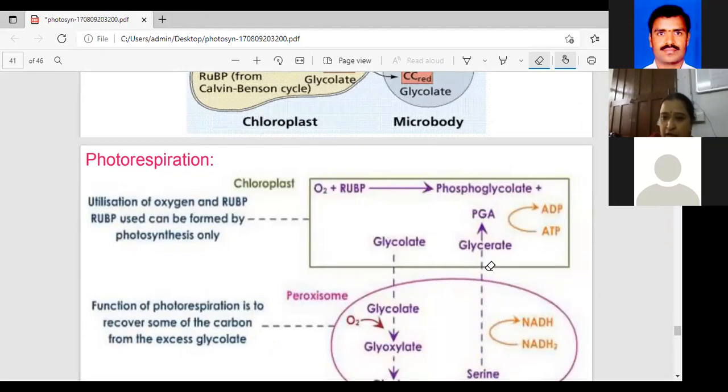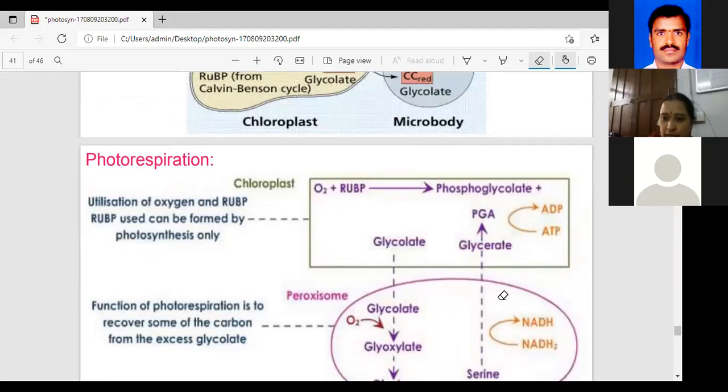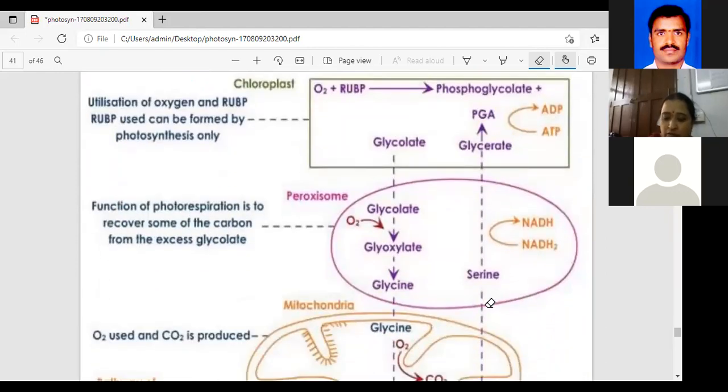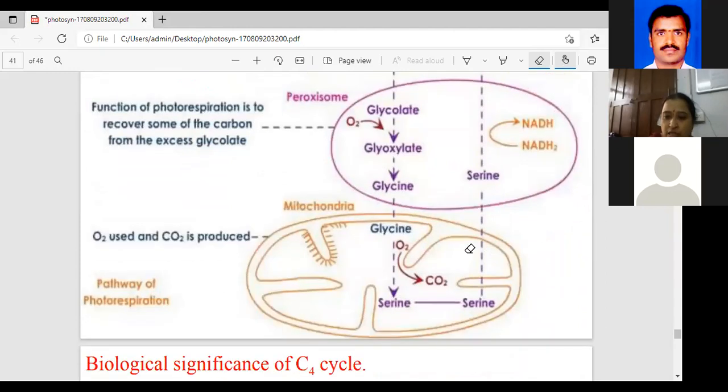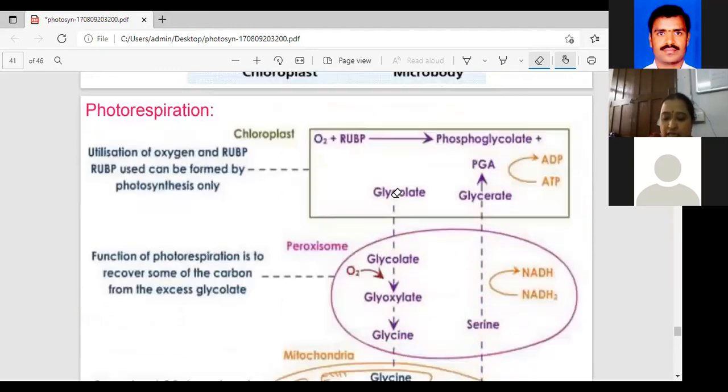The second is glycolate phosphatase enzyme. Third is glycolate oxidase, the oxidase enzyme. Fourth is amination, aminotransferase enzyme. The final, fifth stage is the glycine decarboxylase enzyme.